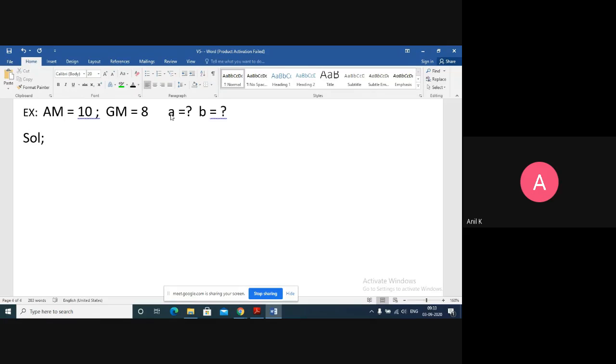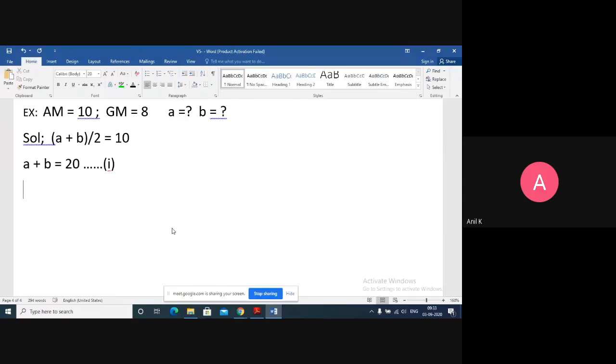Simple. Arithmetic mean is given, that means A plus B upon 2 is equals to 10. Then I'll have A plus B is equals to 20. This is equation number 1.